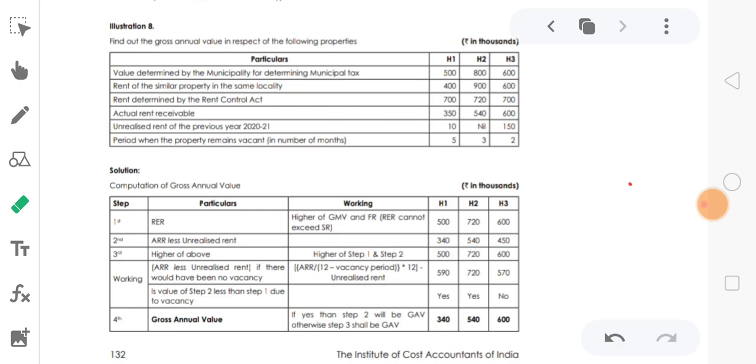So 12 minus 5 is 7. So 340 divided by 7 into 12, that is 580. And the unrealized rent is 10.